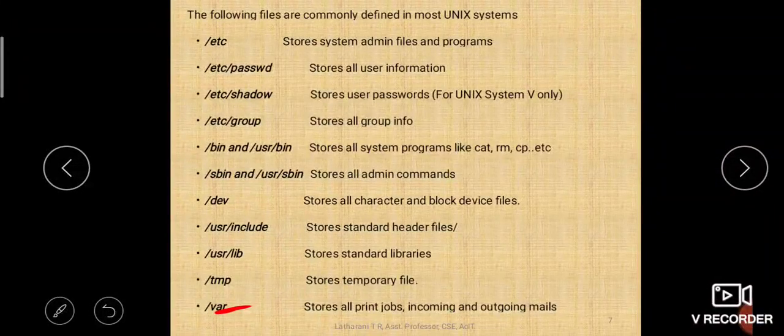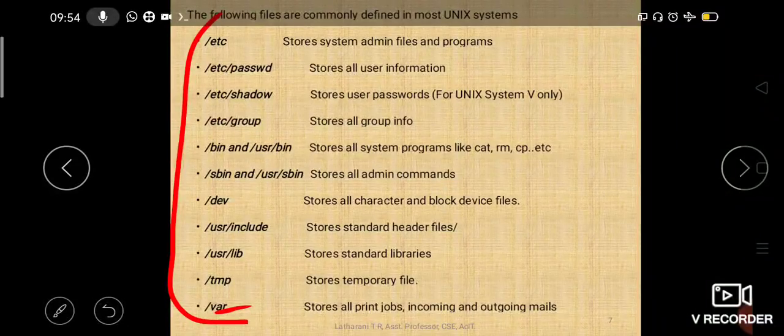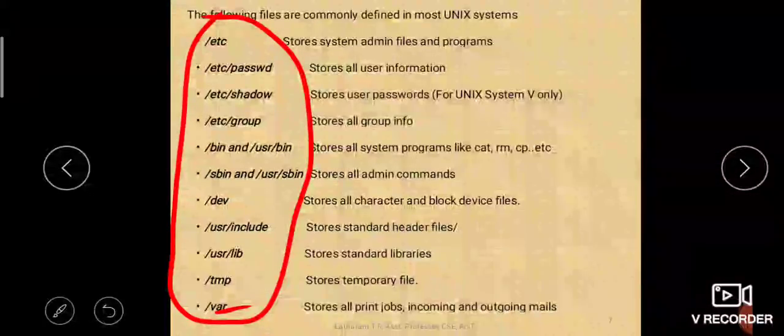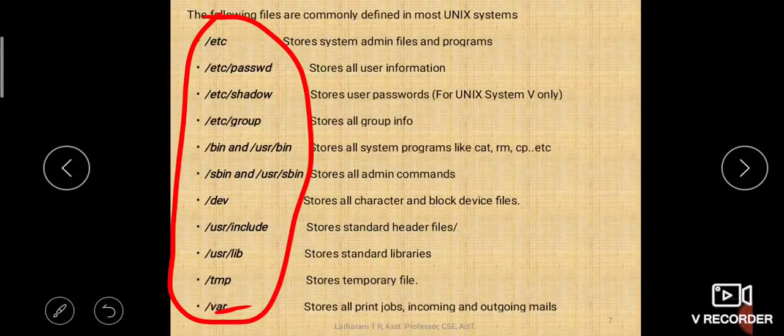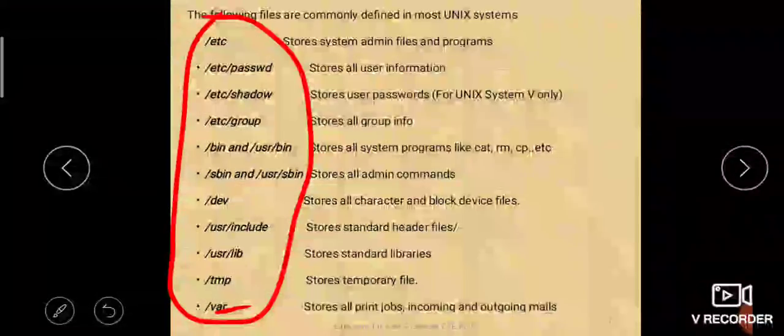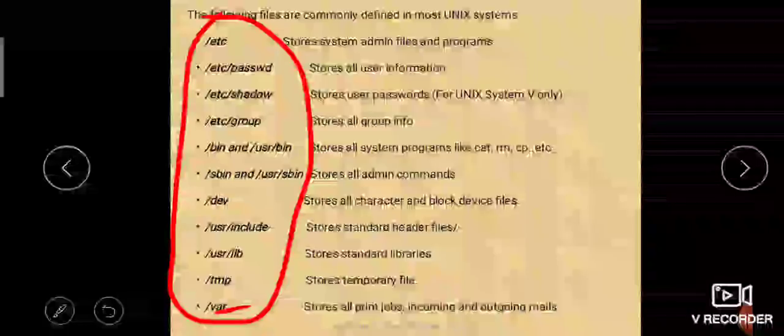So these are all the different built-in files which are coming under root. That's why you see in all these files beginning there is a slash, because they are coming under root. So all these are coming under root and they are all built-in files which will be used for storing different information.